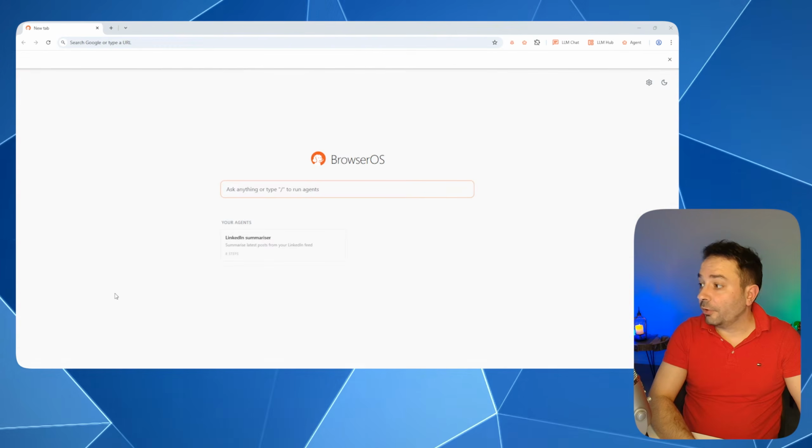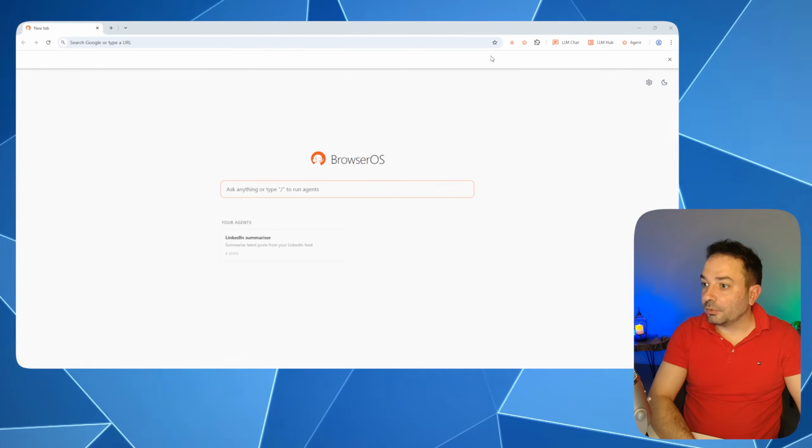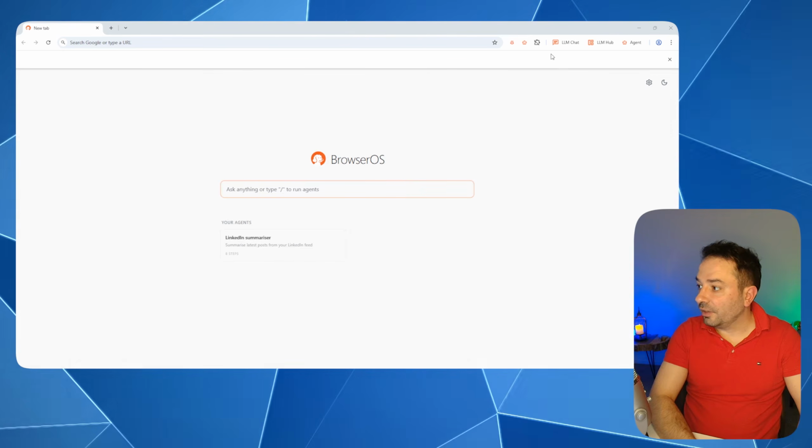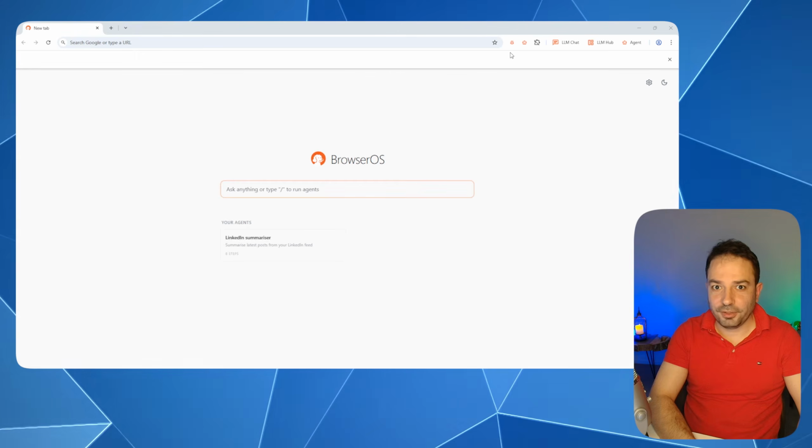So this is the user interface of BrowserOS. Does it look familiar? Probably yes. It's basically based on Chrome. In fact, it's really similar to Chrome, with the difference that here you will see some different things. Don't worry, we are gonna go through all of them so we can learn what we can do with it.